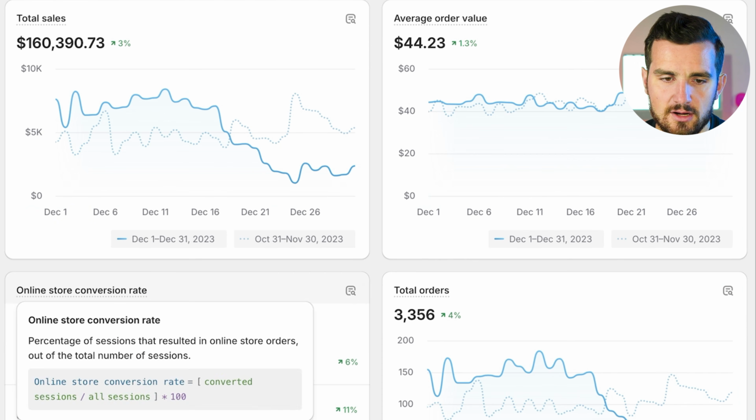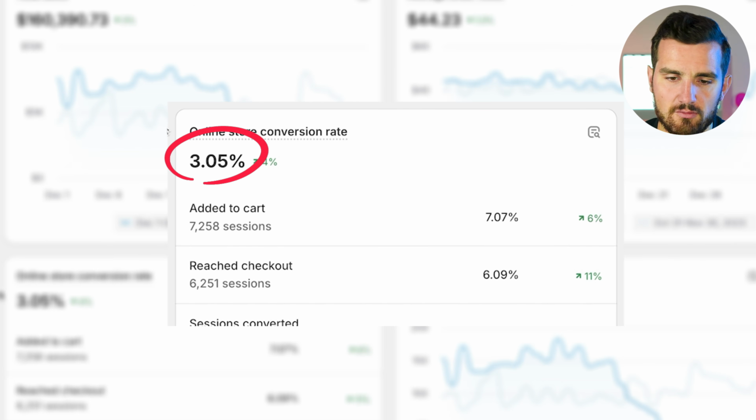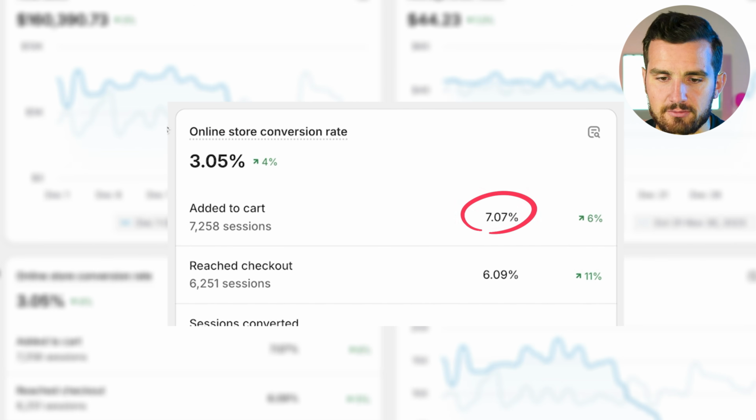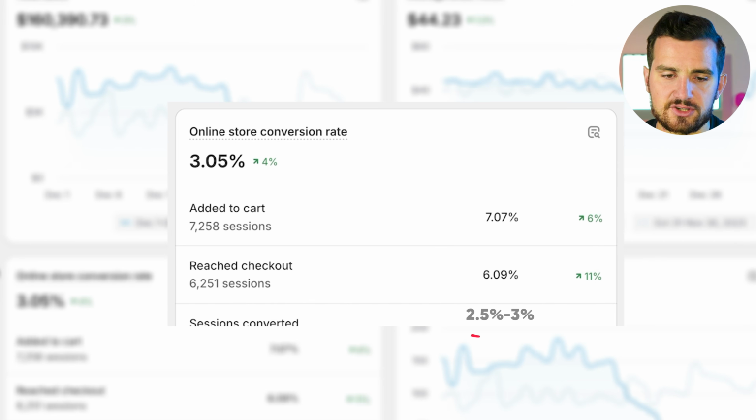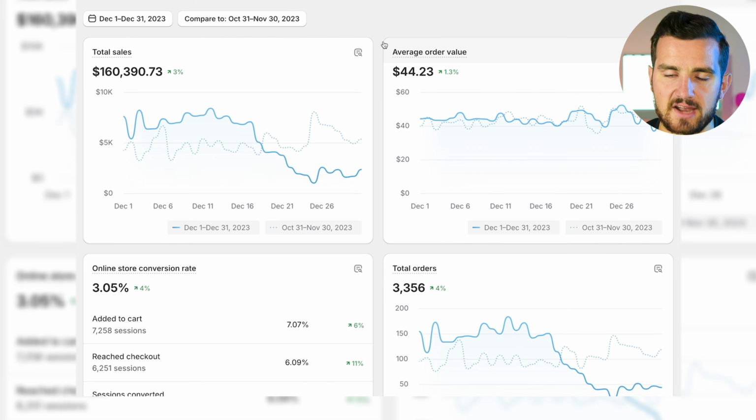And to give you some baseline metrics for Shopify print-on-demand brands, for example, we generally target, as you can see here, around a 3% conversion rate, with roughly a 7 to 8% added to cart rate, around 5 to 6% reach checkout, and then around 2.5 to 3% sessions converted, then average order value of around $44. And then our cost per link click is around 50 to 75 cents with a 10 to 15% drop off. So in the month of December, our earnings per session was $1.33 and our cost per session was around 65 cents.